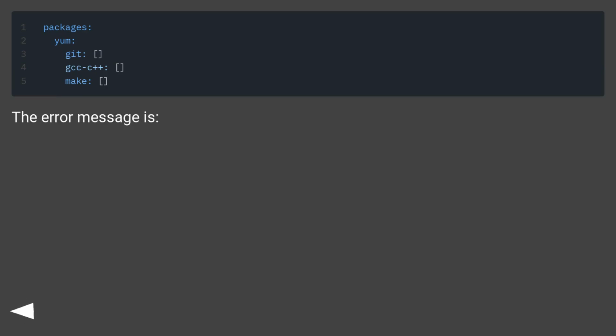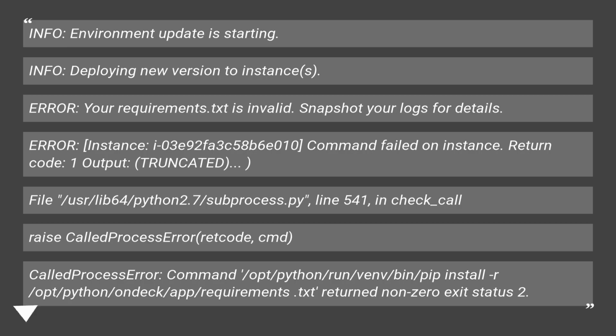The error message is: INFO: Environment update is starting. INFO: Deploying new version to instance(s). ERROR: Your requirements.txt is invalid. Snapshot your logs for details. ERROR: [Instance: i-03e92fa3c58b6e010] Command failed on instance.